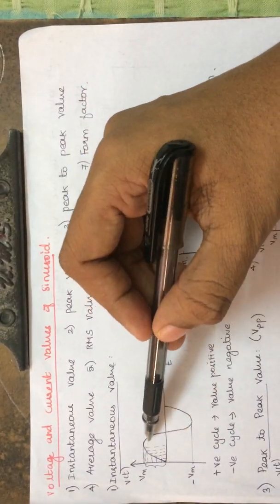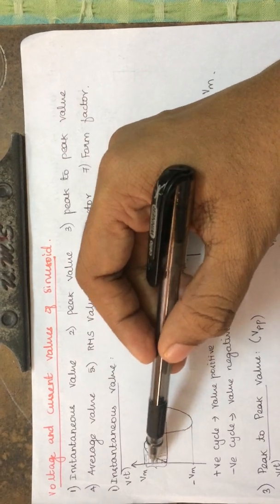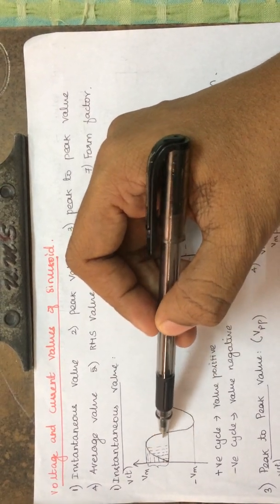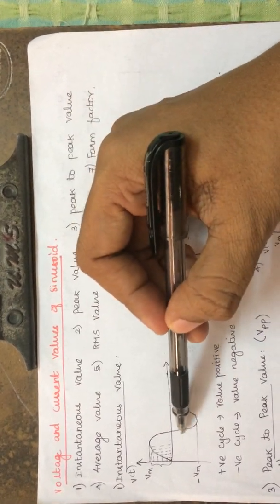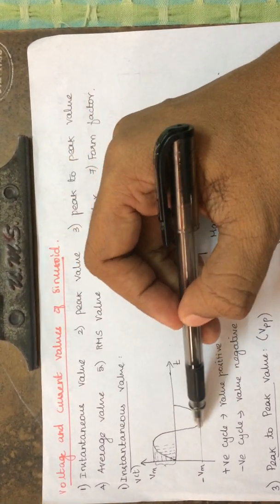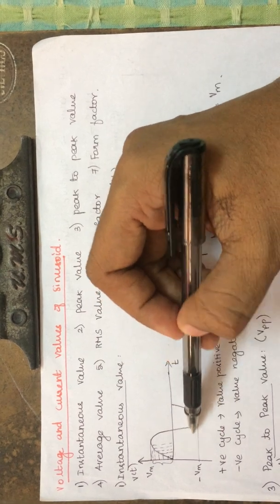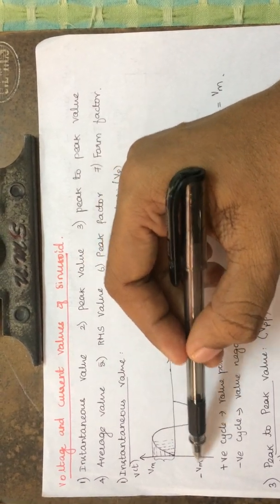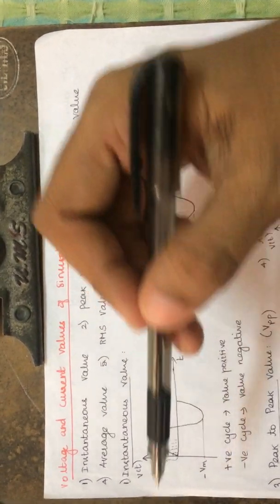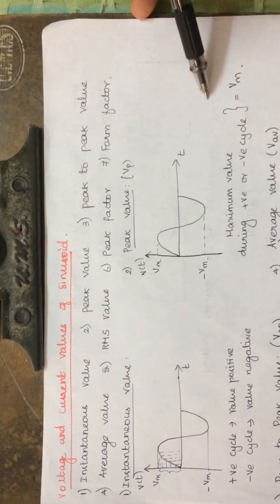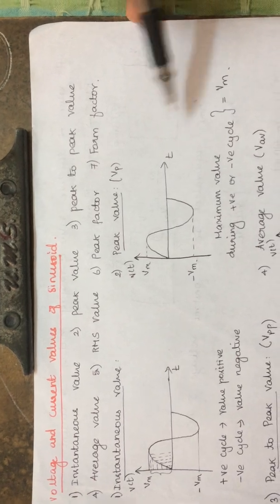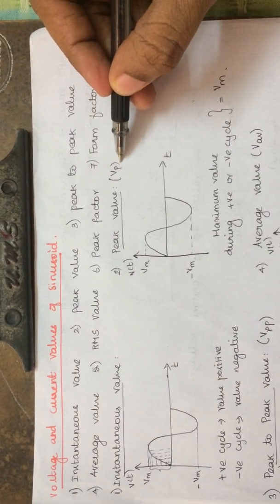For a positive cycle, we will have the instantaneous voltage as positive, and for the negative cycle, at each and every instant of time, you will have an instantaneous voltage with a negative value. Okay, so this is the instantaneous value. So next is peak value. Peak value is represented by Vp.